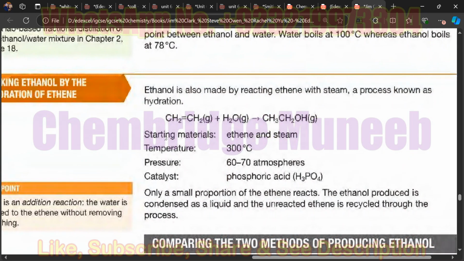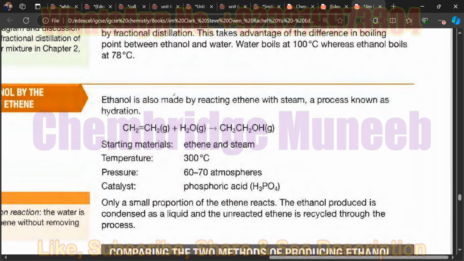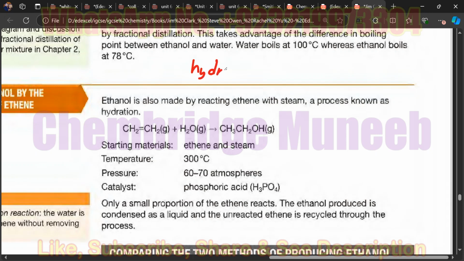Now there is another method, which you have already seen in the previous topic of alkenes, in which we did the hydration of alkenes. Remember that? Let's suppose I draw a carbon structure of 4 carbon atoms with a double bond present at this point, and I react it with water in the form of steam, the gaseous state.